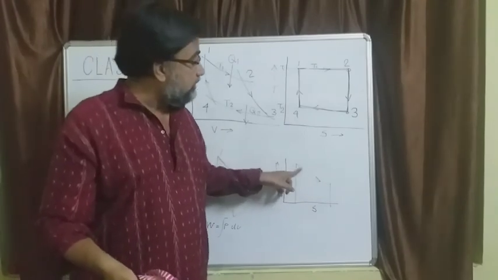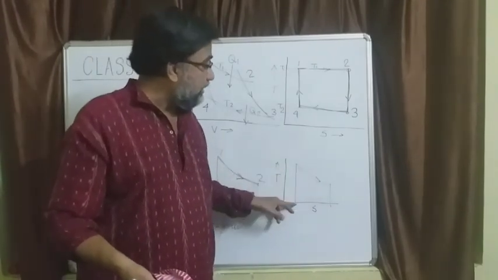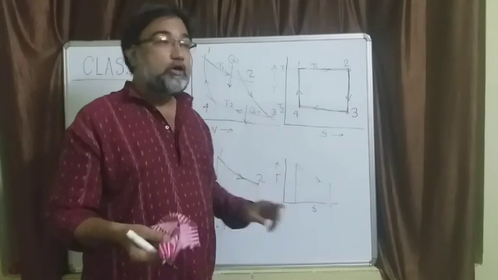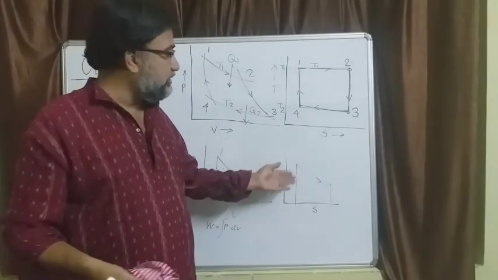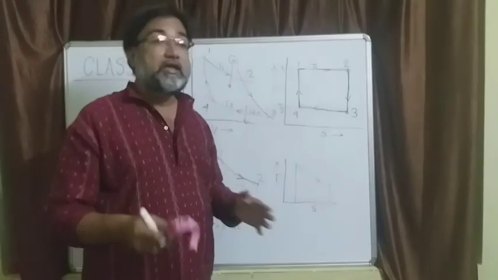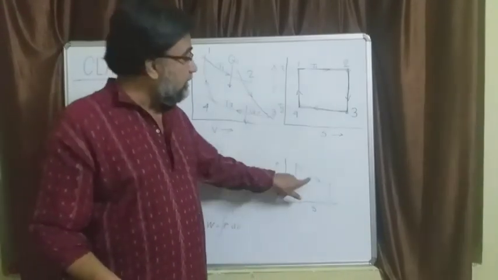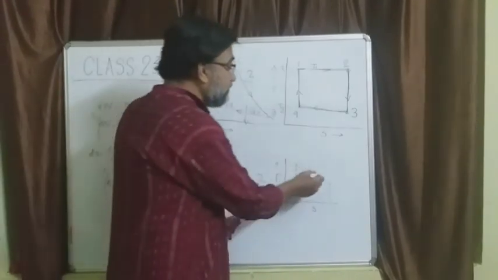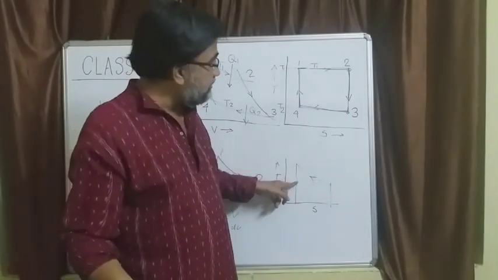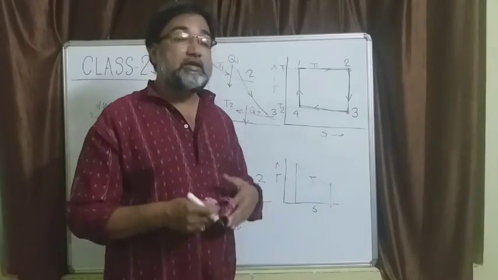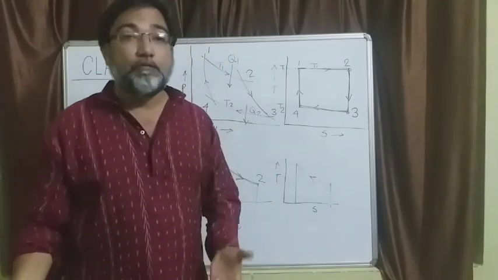Now what does this arrow mark mean? This arrow mark means that entropy is increasing, and entropy is increasing means dQ by T is positive. So this area is now representing heat supplied. Had it been in the opposite direction like this, entropy is decreasing, therefore heat transfer is negative. That means the same area is representing the magnitude of heat removed from the system.